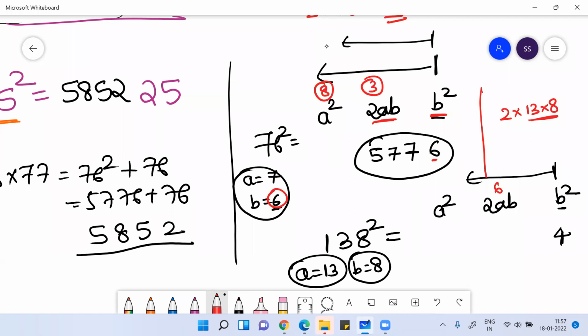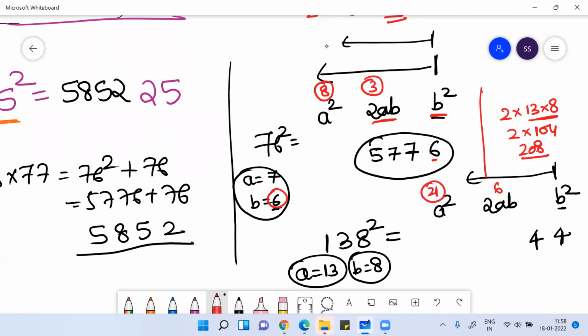Then 2ab means 2 into 13 into 8. 13 into 8 is 104, right? So 104 into 2 will be 208. So first you did b square, 8 square is 64, you wrote 4, 6 carry, then you did 2ab. A is 13, B is 8. 2 into 13 into 8 gives 208. 208 plus 6 carry will be 214. So write 4 and 21 carry.